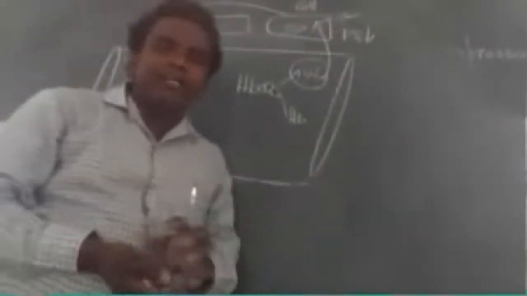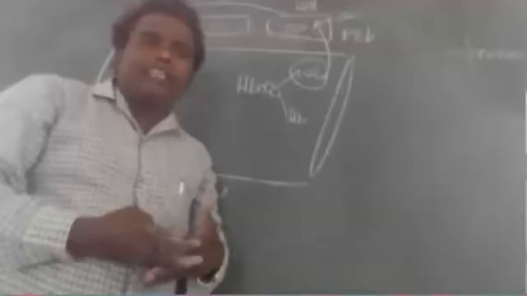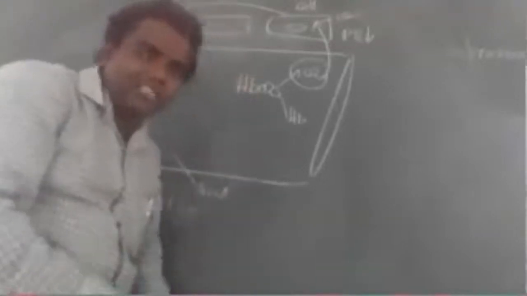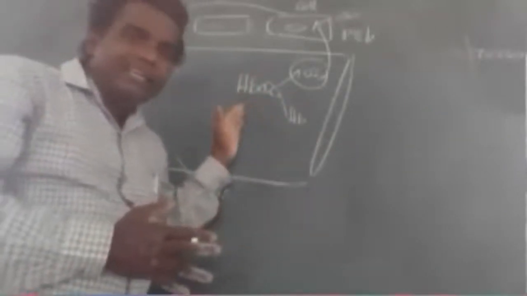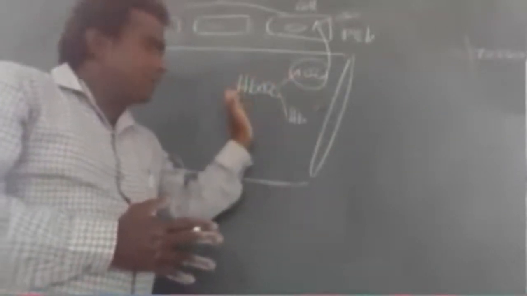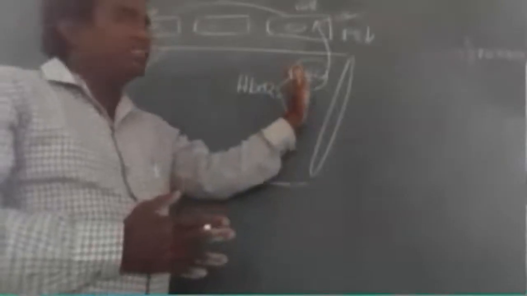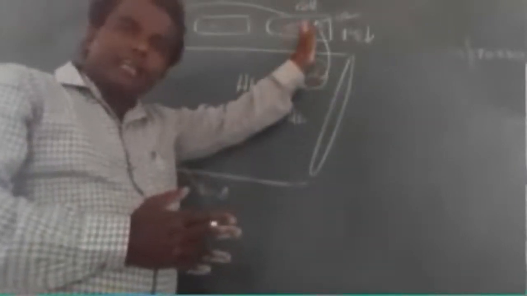Once again, after metabolic activity, what happened? A huge amount of carbon dioxide is formed. Carbon dioxide is more, oxygen is lesser. That's why PO2 is lesser. In that condition, the oxyhemoglobin dissociation takes place immediately into oxygen and hemoglobin. This oxygen diffuses into the cell.